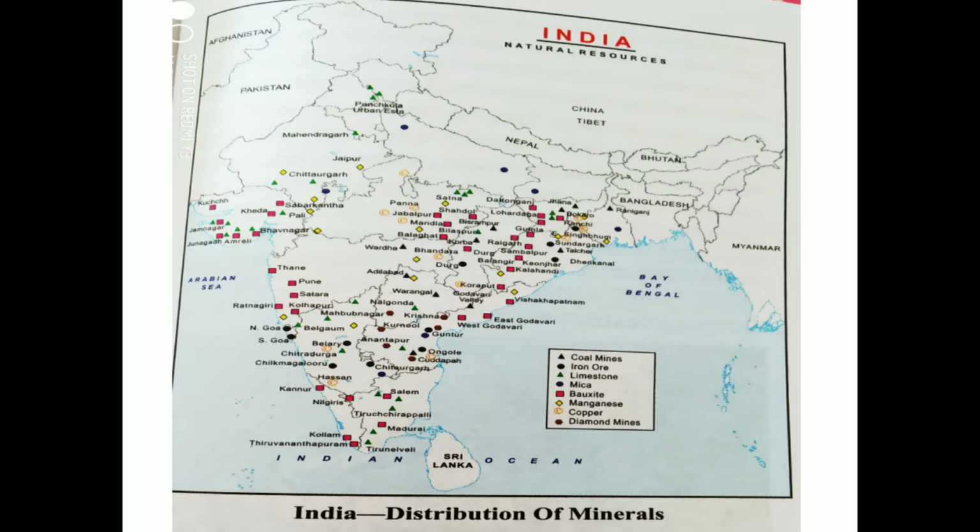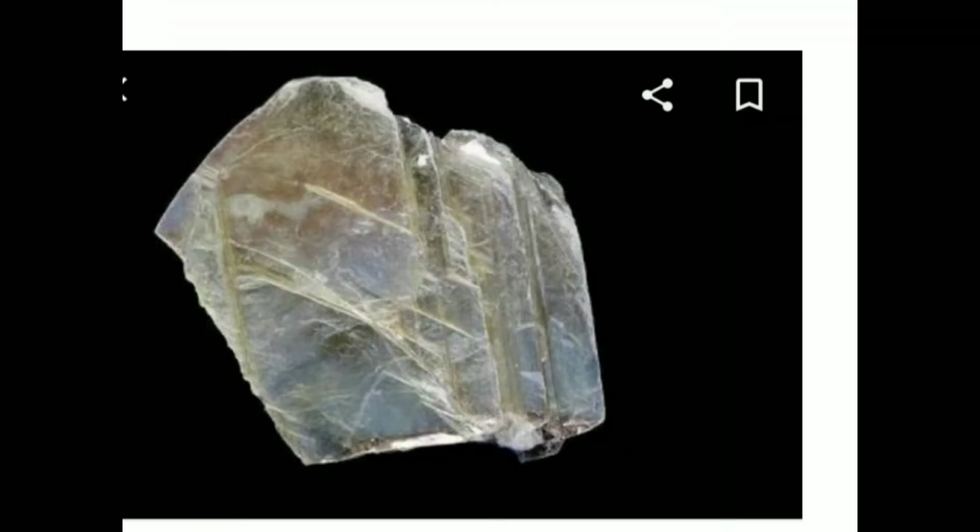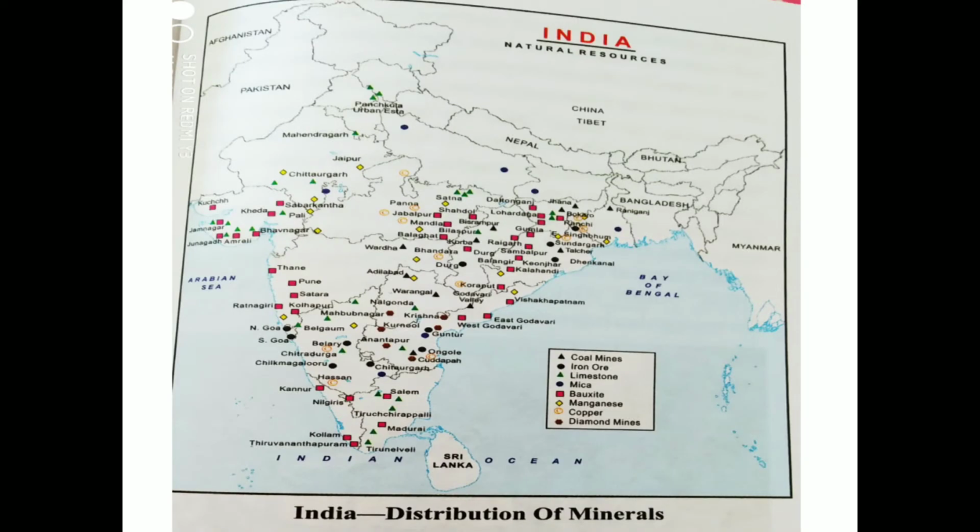Then mica is another mineral of which India is one of the largest producers, and it also exports mica to other parts of the world. Usually mica is used in electrical goods because it is a bad conductor of electricity. Mica is found in Bihar, then Jharkhand, then Rajasthan, then Telangana, and then Andhra Pradesh. So these are some of the states where it is found.